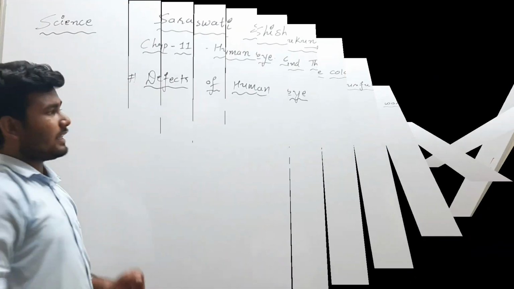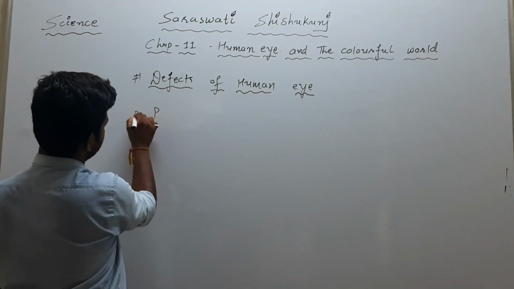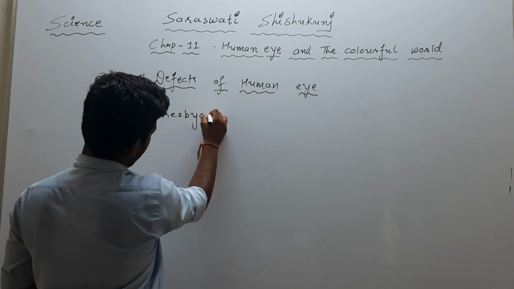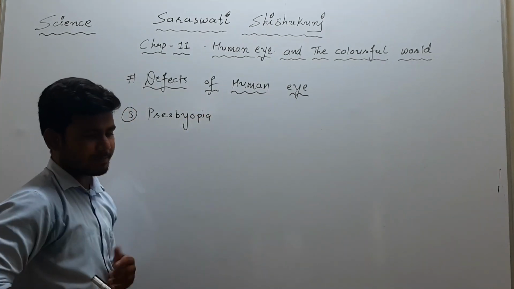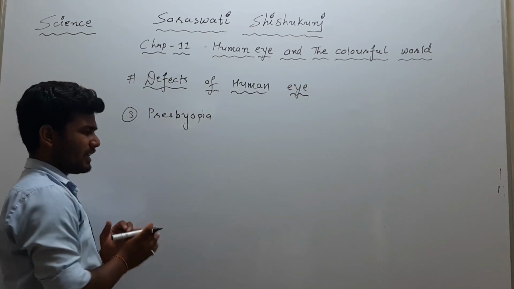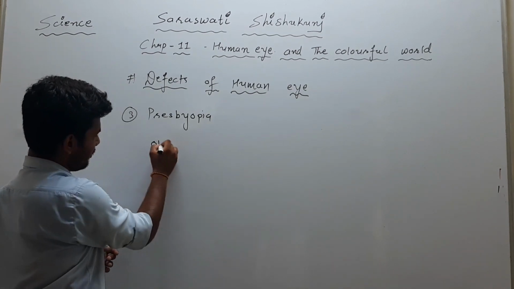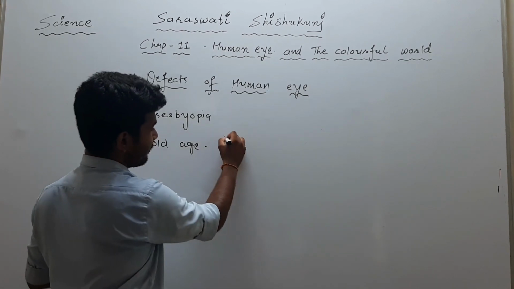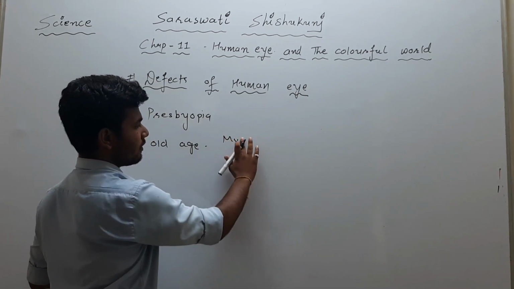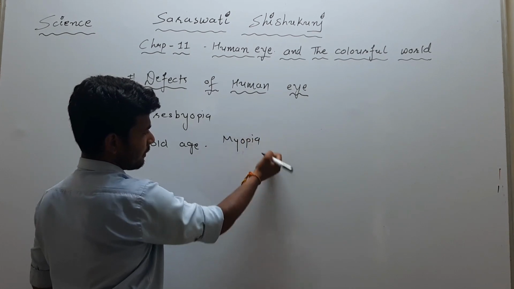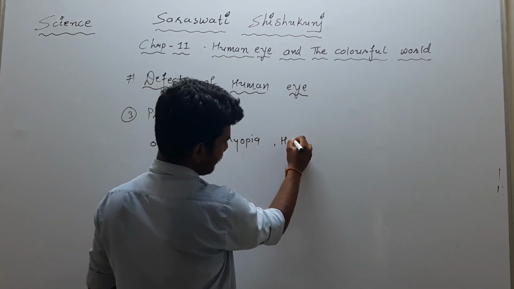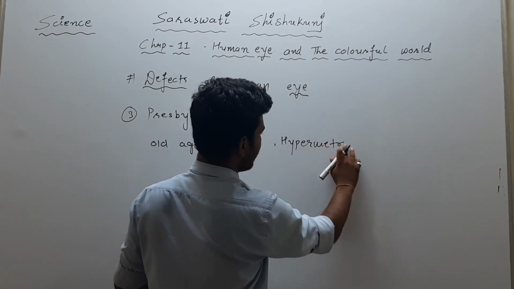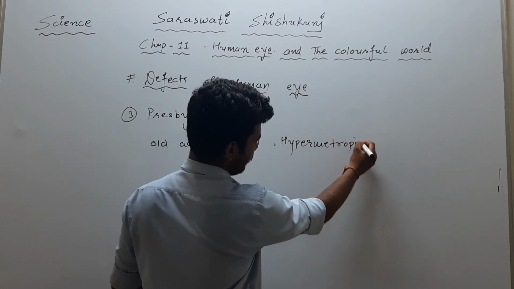Then another defect is presbyopia. Now what happens in presbyopia? Generally in presbyopia, sometimes due to old age, the person is suffering from both myopia and hypermetropia, right?